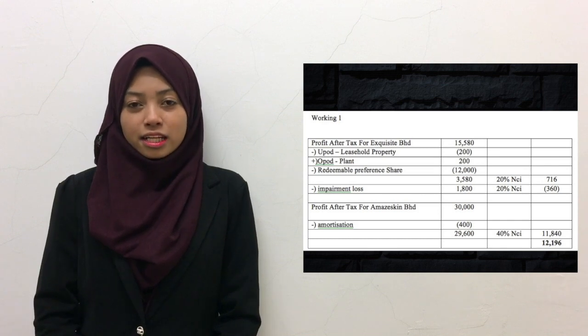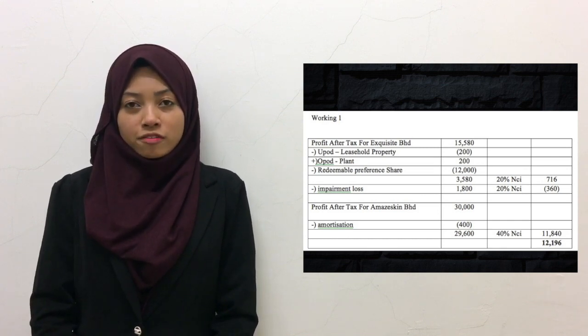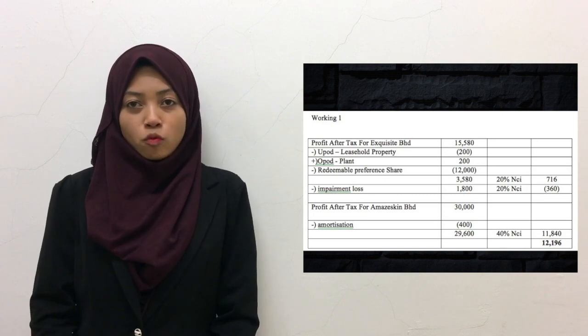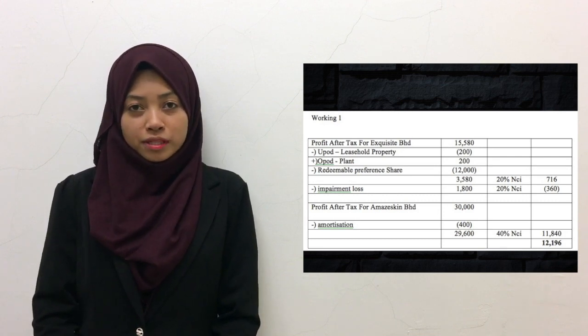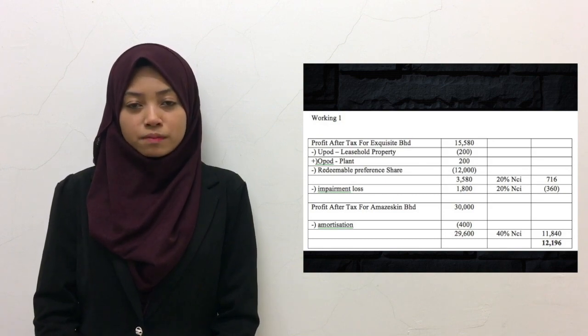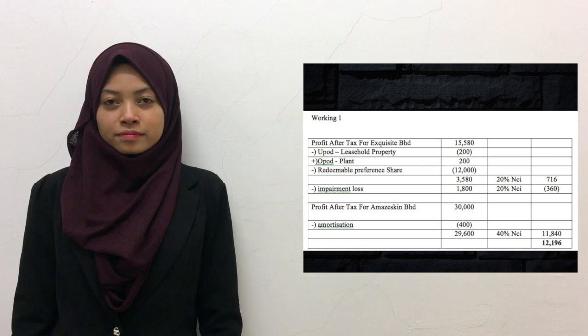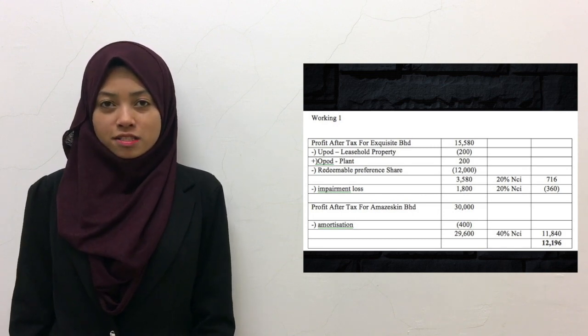First, let's calculate the non-controlling interest from Exquisite Berhad. After we get the profit after tax of Exquisite of RM15.580 million, we need to minus the 200,000 of under depreciation of property and plus 200,000 of over depreciation for plant and minus 12 million of redeemable preference share dividend. Then we will get 3.58 million. We need to multiply this with 20% of NCI and we will get 716,000.